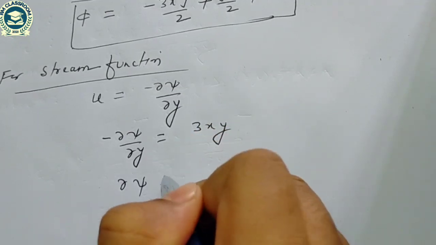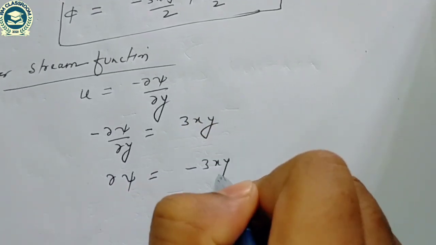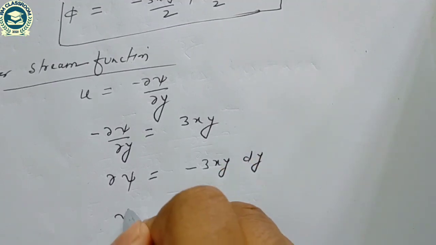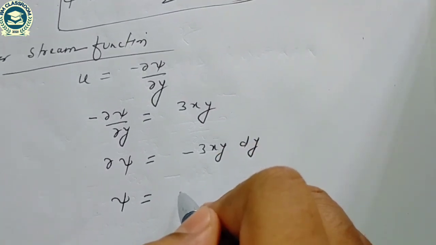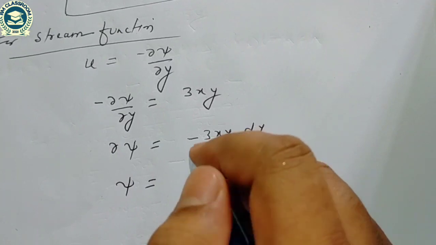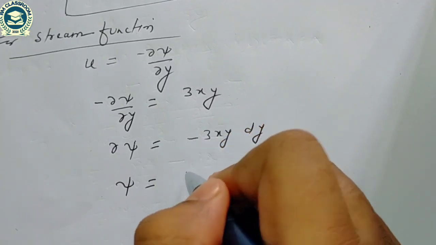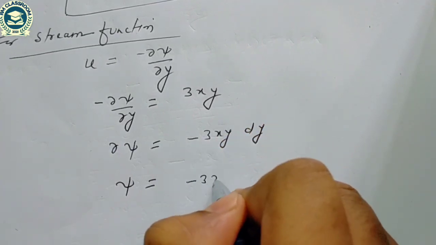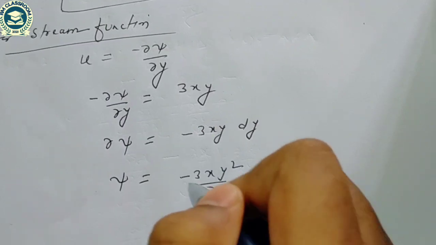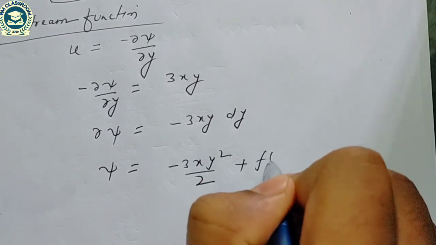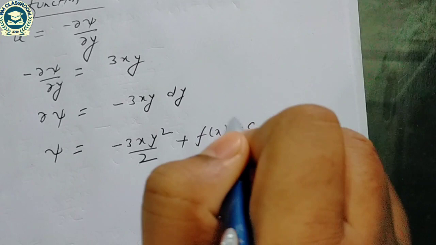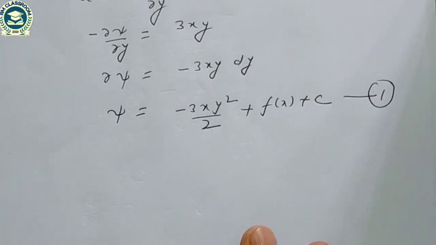So del psi is equal to minus 3xy dy. So psi is equal to minus 3xy square by 2 plus f of x plus c. This is our first equation.